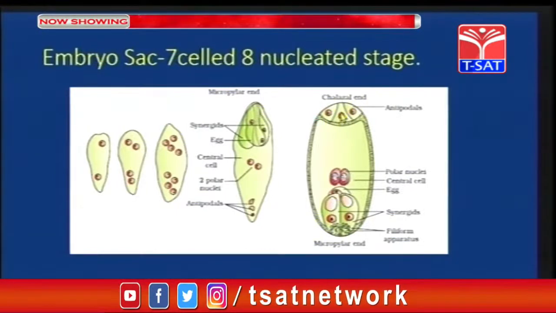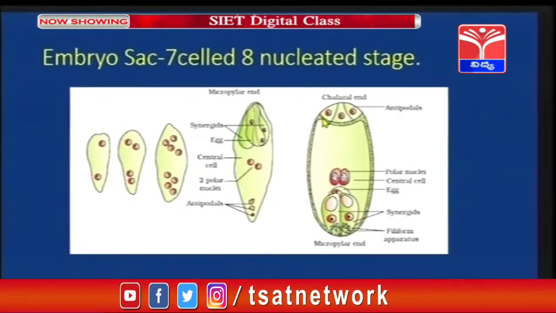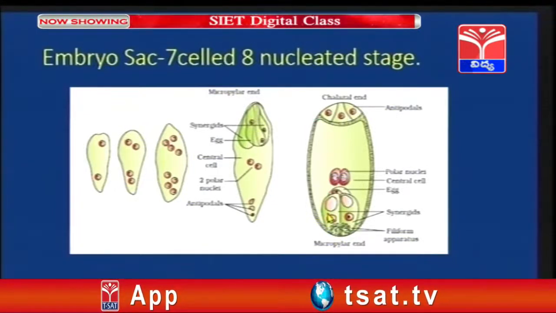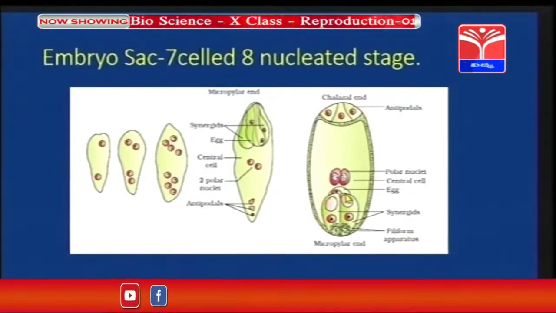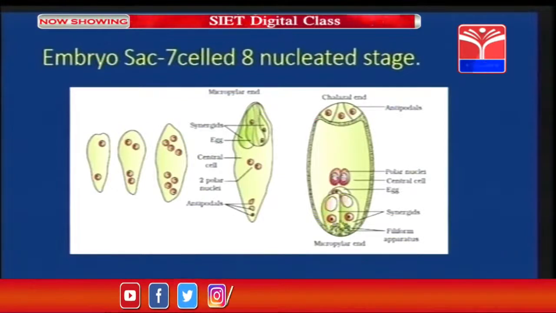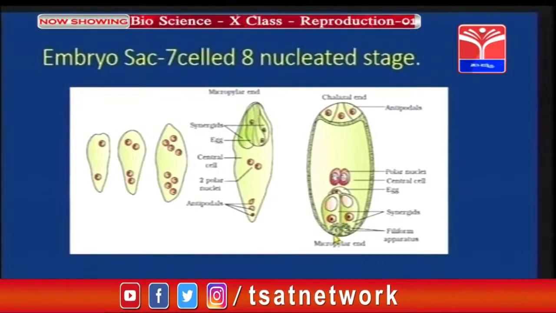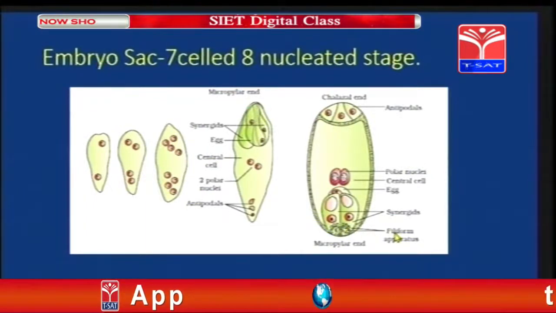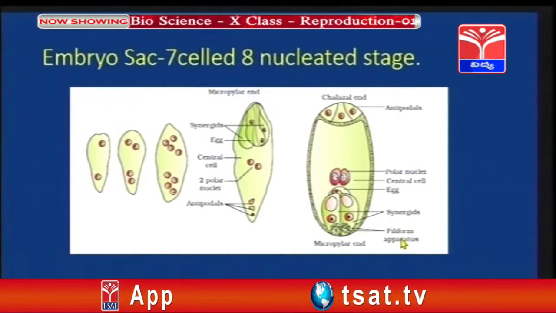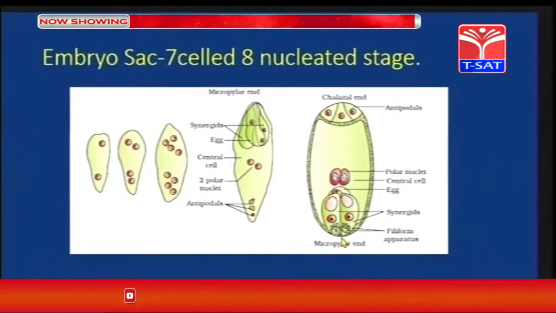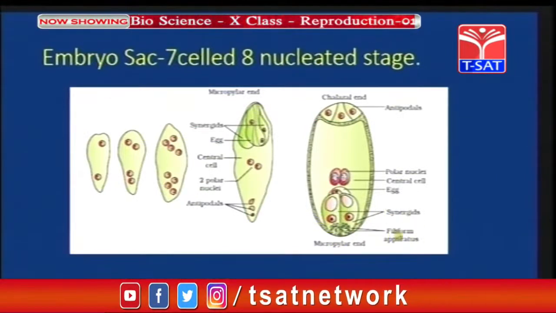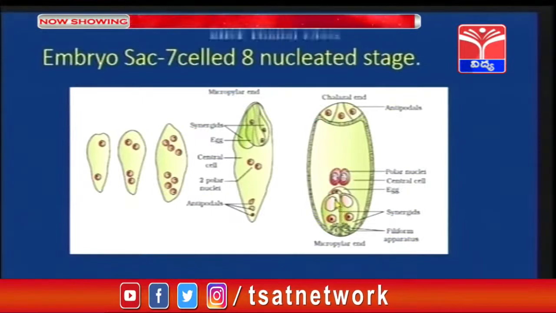And the chalazal end consists of the 3 antipodals, that is the 3 cells with 3 nuclei, and towards the lower side, if you observe, we have 2 synergids with 2 nuclei and 1 egg cell, which consists of 1 nucleus. So, these are the 3 nuclei. And as you see over here, the finger-like projections on the synergids are called the filiform apparatus. These filiform apparatus help in the movement of the pollen tube towards the egg cell. That is, the filiform apparatus help in directing the pollen tube towards the egg cell.